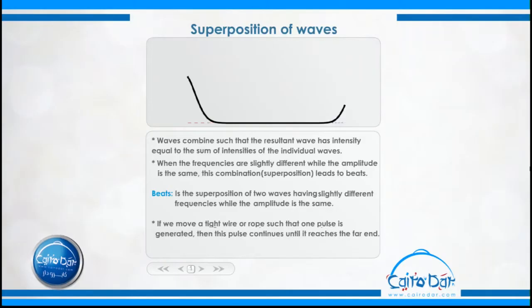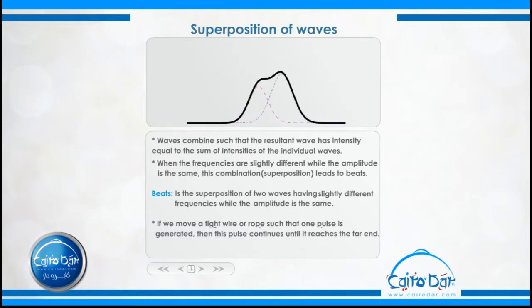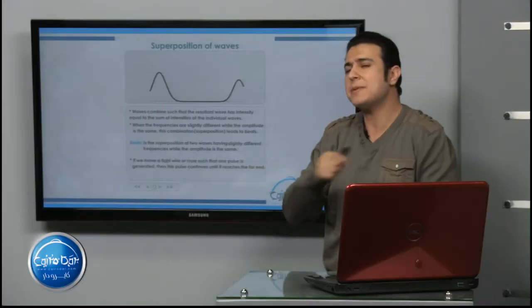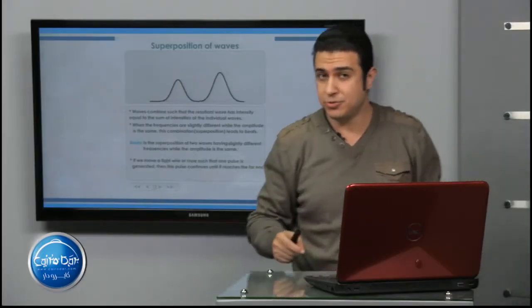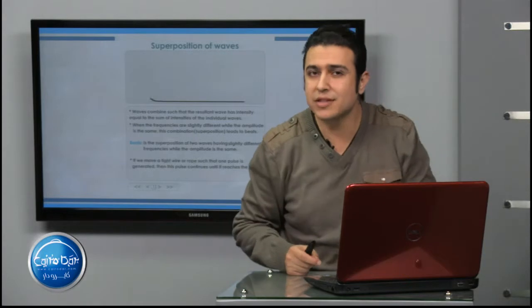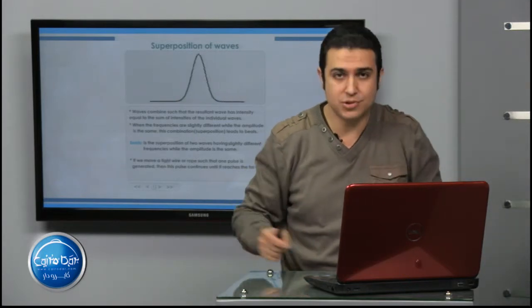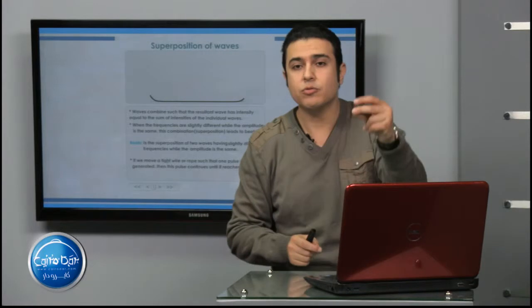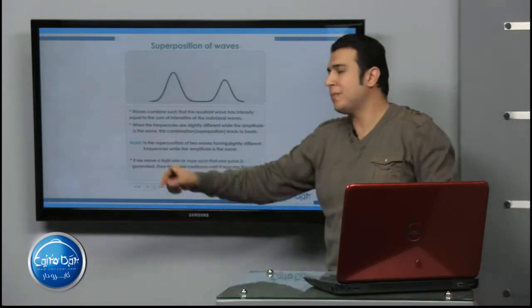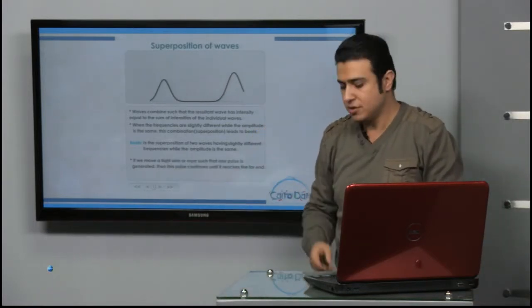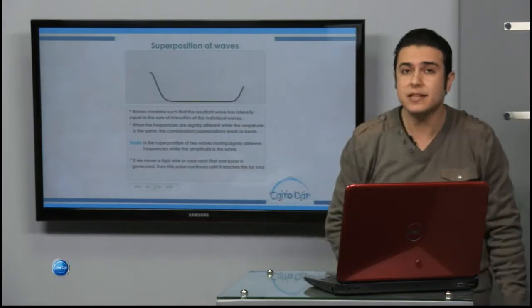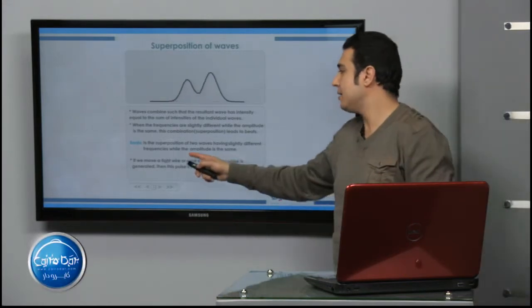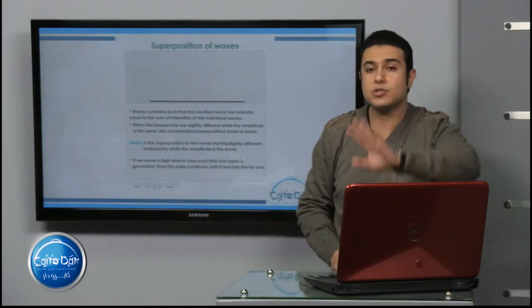Here, when we have two waves that are slightly different in frequency but have the same amplitude, they produce beats. So what is meant by beats? Beats is a superposition of two waves having slightly different frequencies, and the amplitude is the same. The amplitude is not changed.